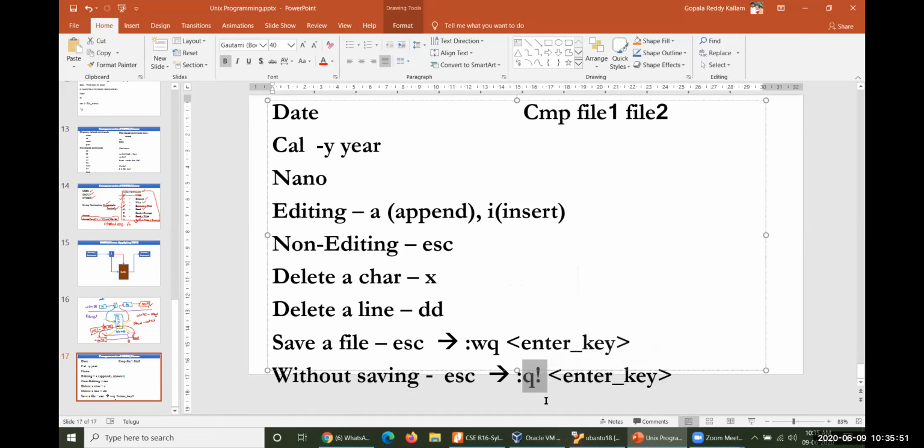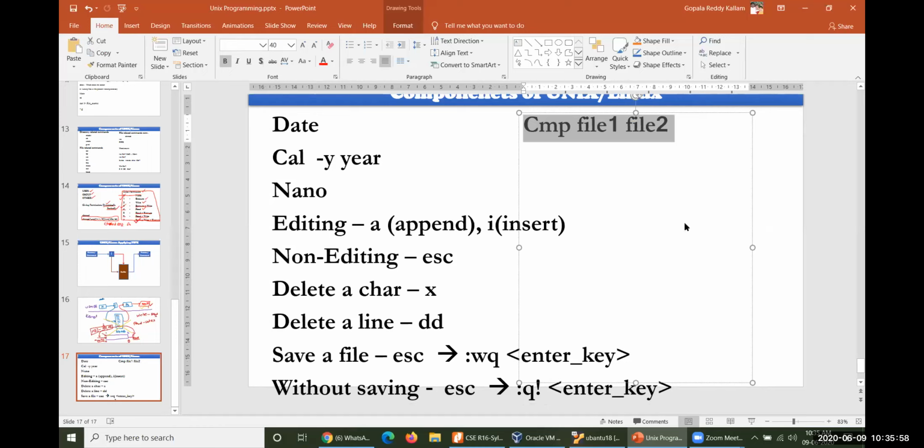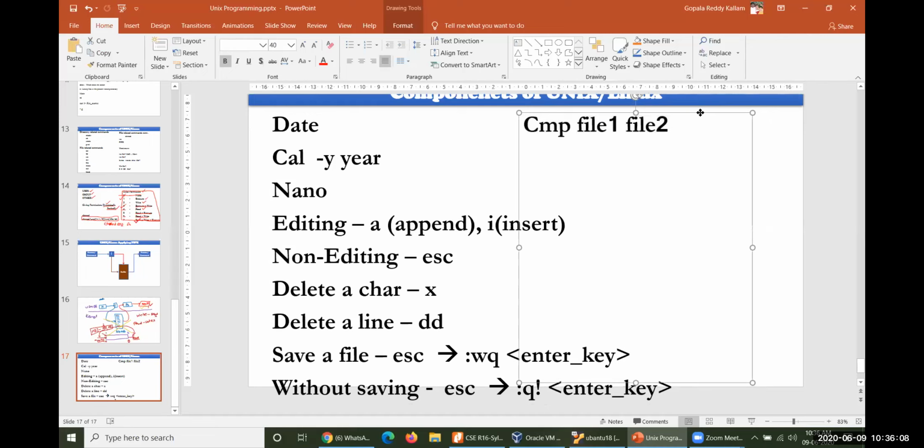So these are the particular operations which are useful for you. And compare is always trying to compare two different files, whether they are equal in size and characters which are available within the file, everything. So compare file 1 and file 2. You may operate something like this to compare the two files. This is useful for teachers to check whether assignments are equal or if there is any difference between two assignments. So these are the commands which I would like to introduce today.